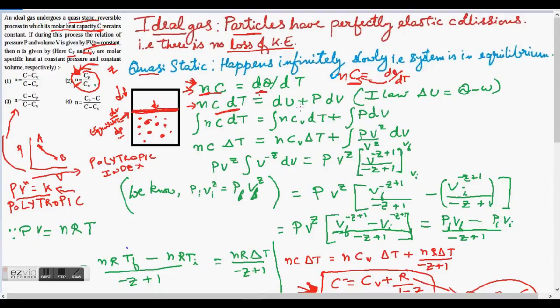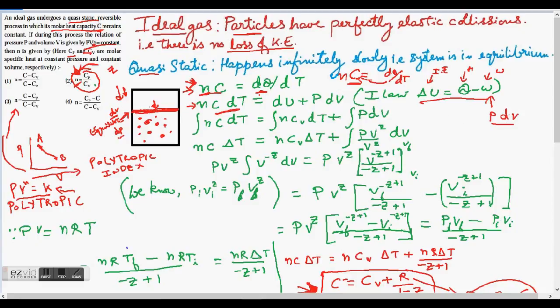If we look at the first law of thermodynamics, we get delta U, that is change in internal energy. This is the internal energy, this is the heat of the system, this is the work done by system, right? So the first law says delta U is equal to heat supplied minus the work done by system, right? And then work done by system is given by the formula pressure times change in volume.